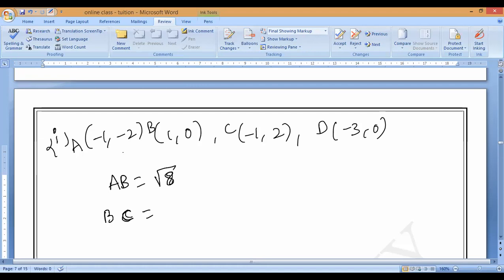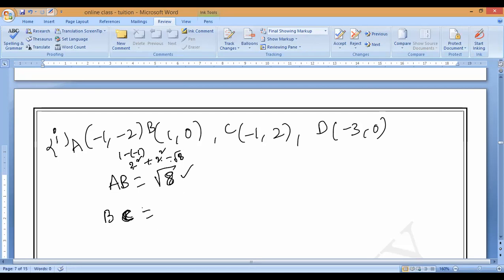Very good. See, 1 minus minus 1 is 1 minus 1 plus 2. 2 square plus 0 minus 2, which means plus 2 whole square. 2 square plus 2 square is 8. Root over 8. Next, BC.